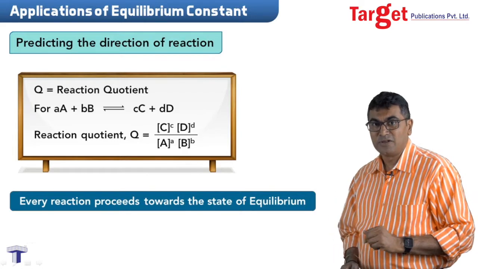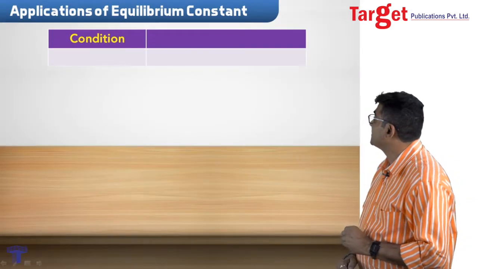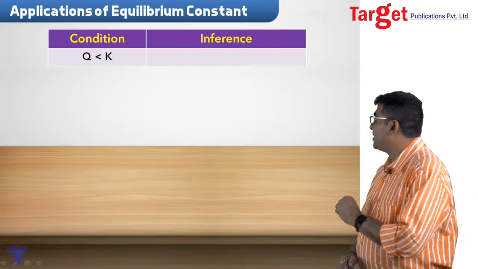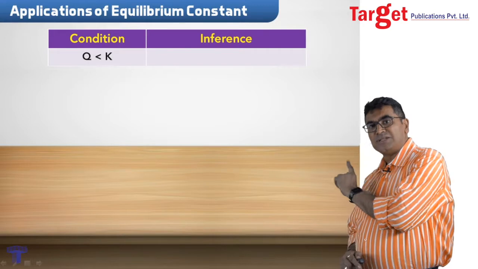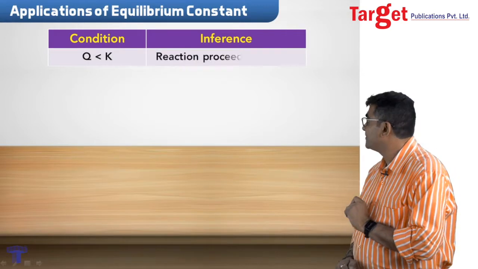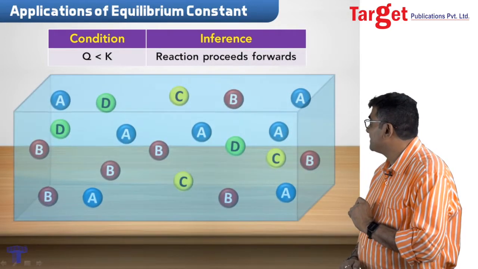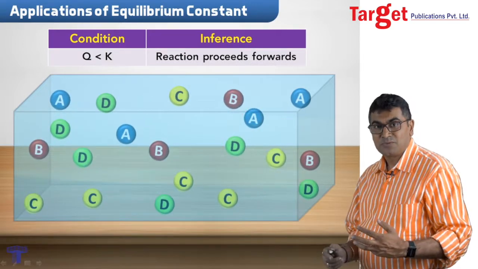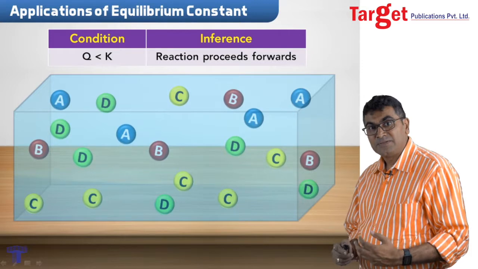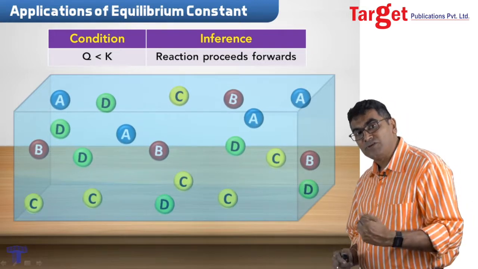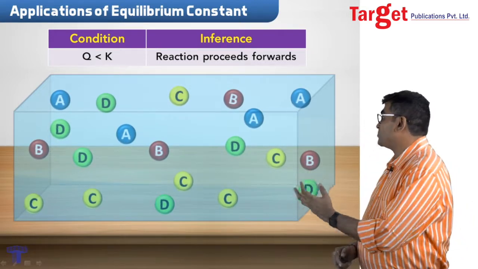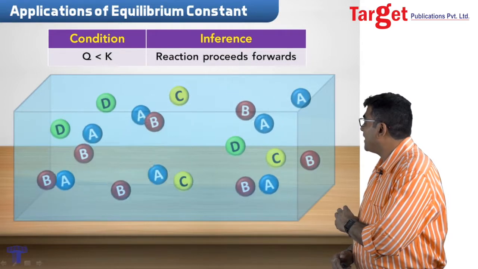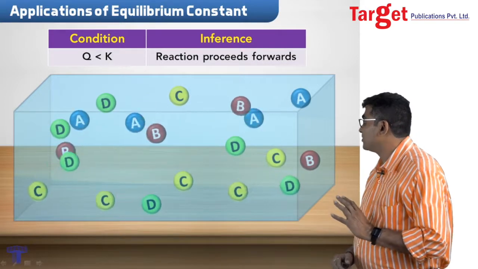Let's go a little further. Look at this particular condition. If the reaction quotient is less than the equilibrium constant, this means that the reactants are large, products are less, the equilibrium stage has not been achieved, so the reactants would like to react and form products. Are you through with that?